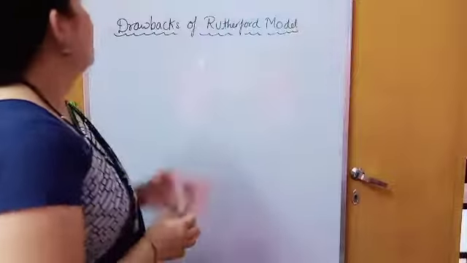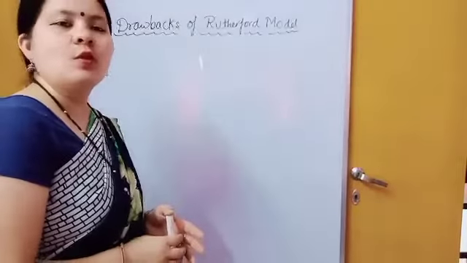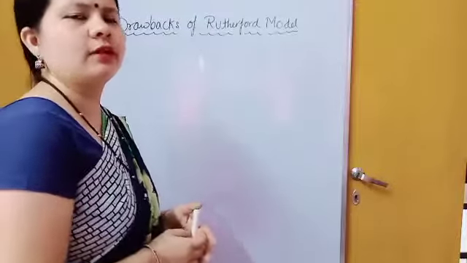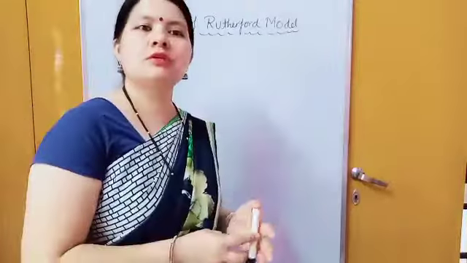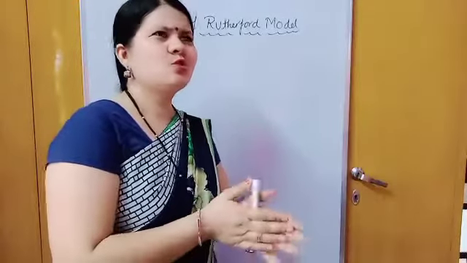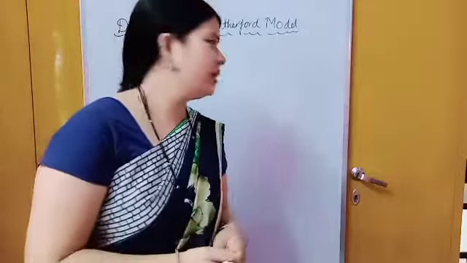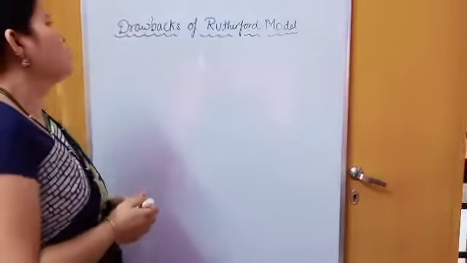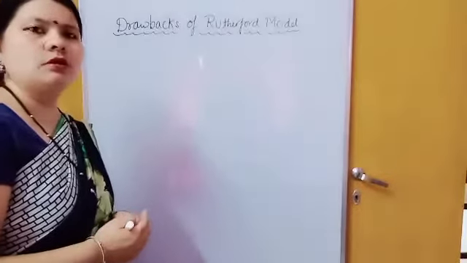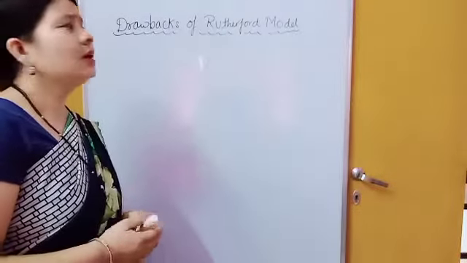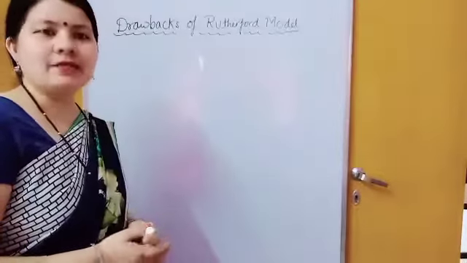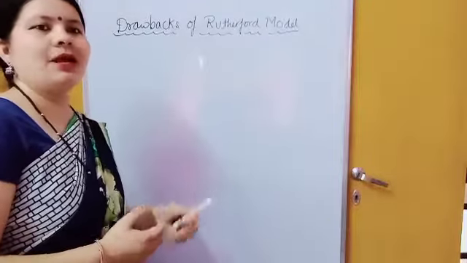Now before vacation we have studied about the structure of atom. We have already started the structure of atom. In this we have learned about the discovery of electrons, protons, neutrons, isotopes, isobars, so many things. We have learned about the J.J. Thomson model, Rutherford model, Planck quantum theory, and then some drawbacks after electromagnetic radiation and Planck quantum theory.